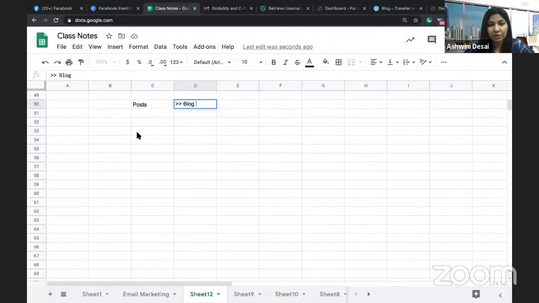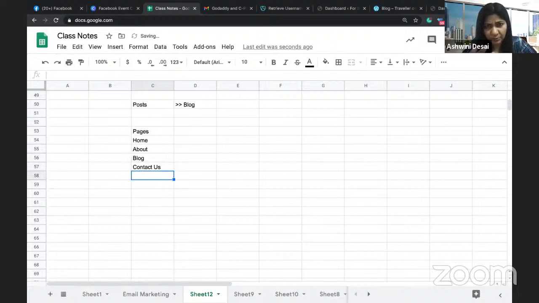Okay. So in terms of pages, I have a home page which I want to design. There are certain ways and methods, and I will tell you how to design it. Then there is going to be an about page. Then there is going to be a blog page and a contact us page. There are 4 pages which I want to put right now. And then there are going to be a lot of posts. Now